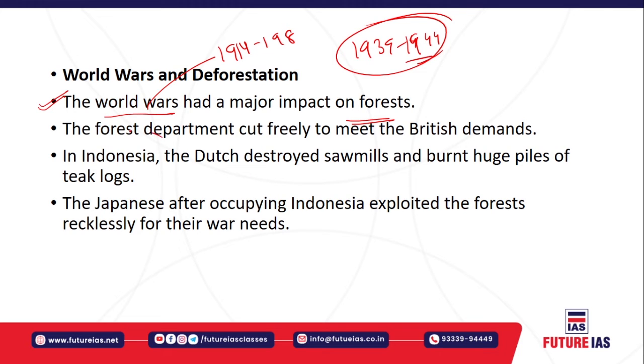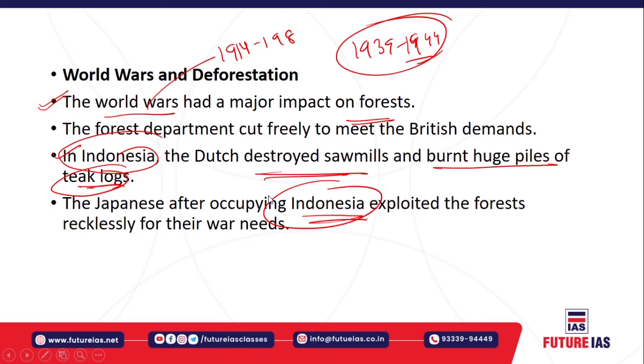In Indonesia, the Dutch destroyed the sawmills and burned huge piles of teak logs to meet the demand. And the Japanese, after occupying Indonesia, also exploited the forest, because there was a high need for developing ships for waging the war. So to fulfill the needs of the war, the Japanese resorted to exploitation of the forest. Similarly, the Dutch resorted to exploitation of the forest in Indonesia, and the Britishers resorted to such exploitation in India.